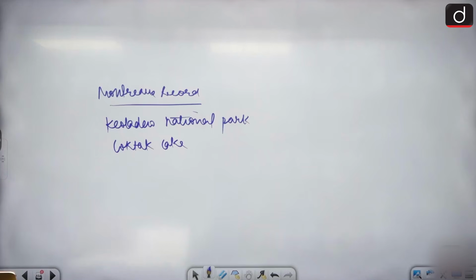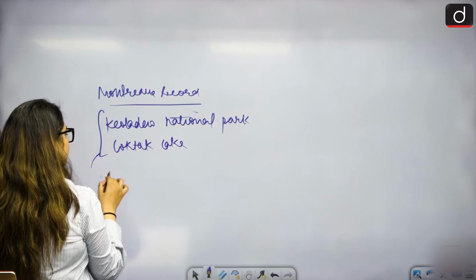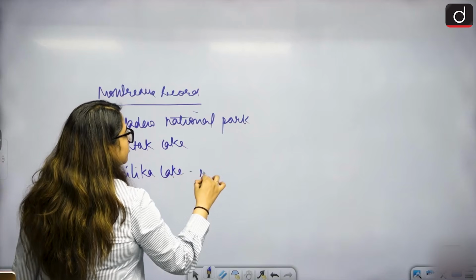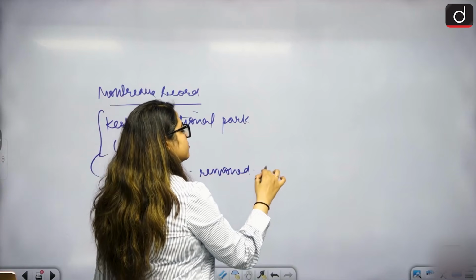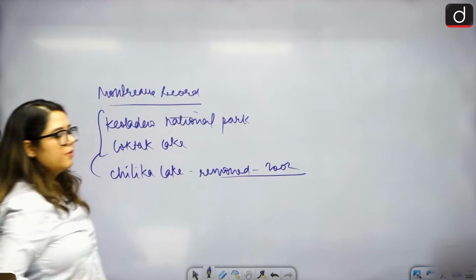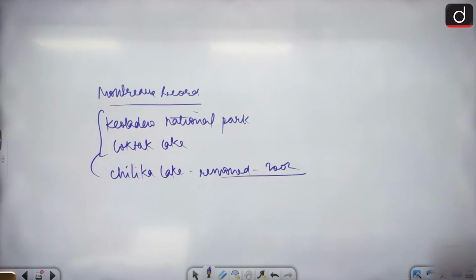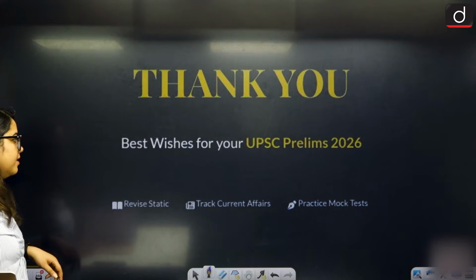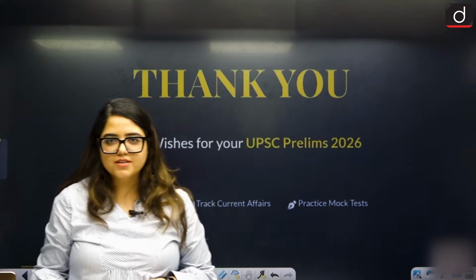Chilika Lake was removed from this record in 2002. Please remember that. Chilika Lake removed in 2002 because it has been successfully restored, so it doesn't need protection anymore. And that's why it has been removed.